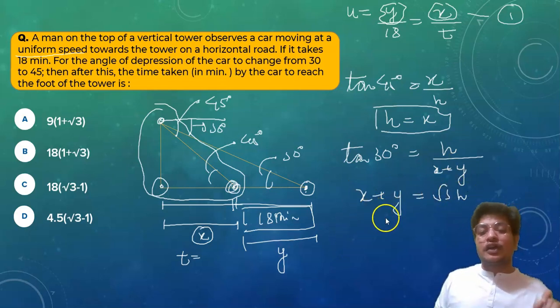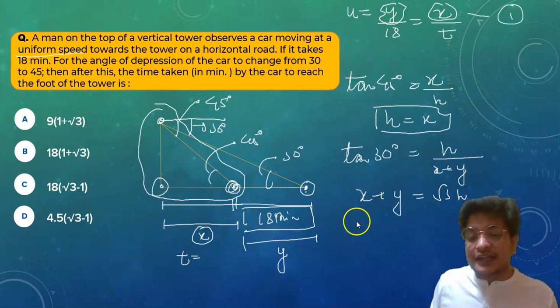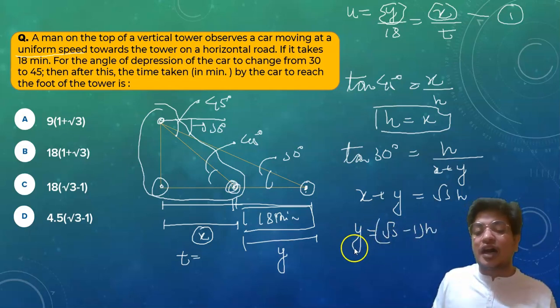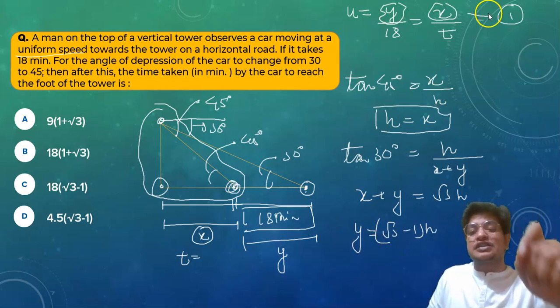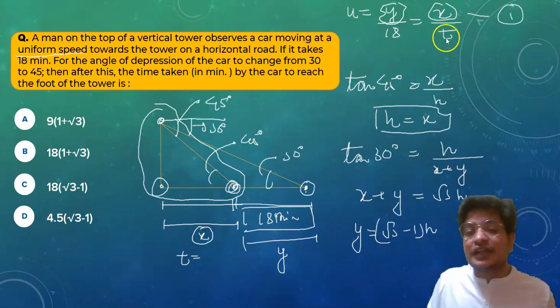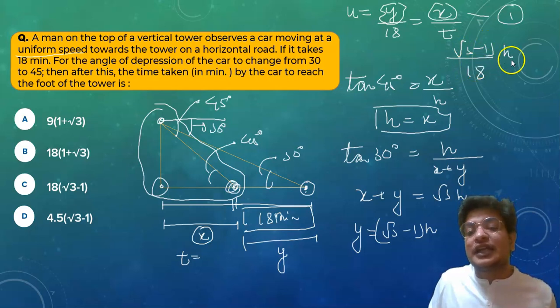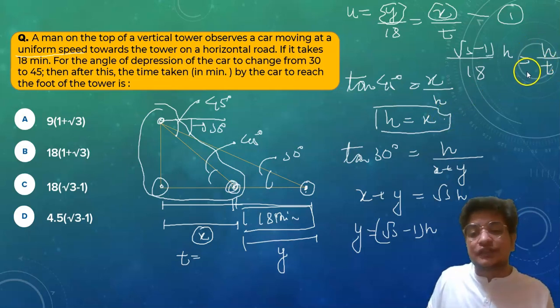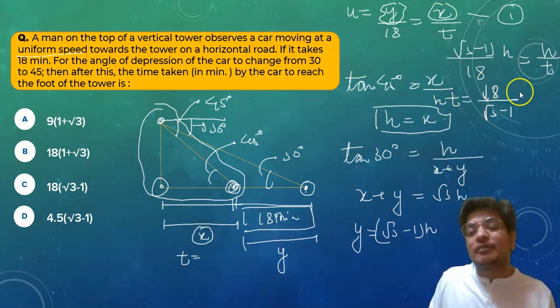This one is given, and we will put the value of x. So what will we get? We will get the value of y as root 3 minus 1 times h. Now we will put each and every value in this equation. So we will get y equal to root 3 minus 1 times h upon 18 is equal to x, which is equal to h, already given here. Now we will find the value of t, which is equal to 18 upon root 3 minus 1.